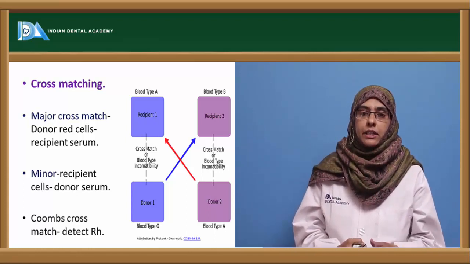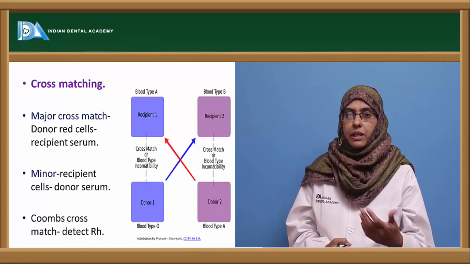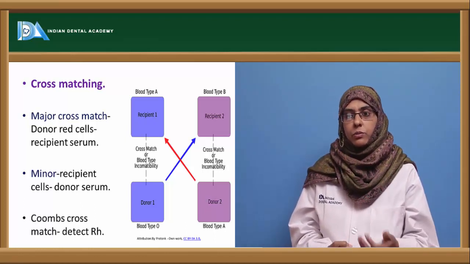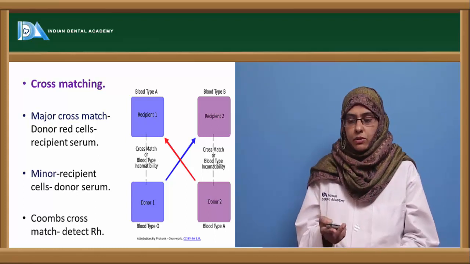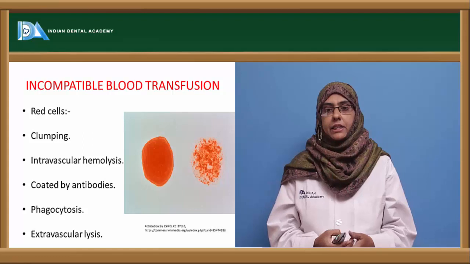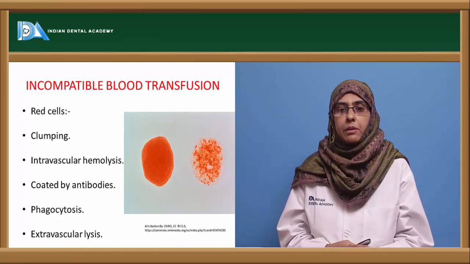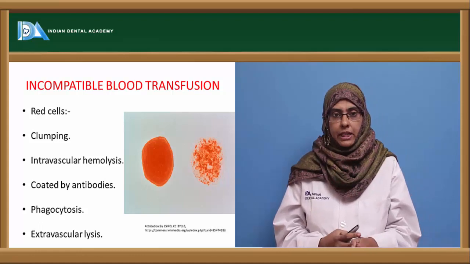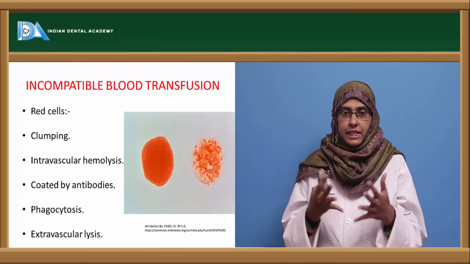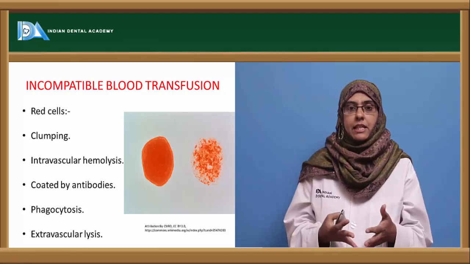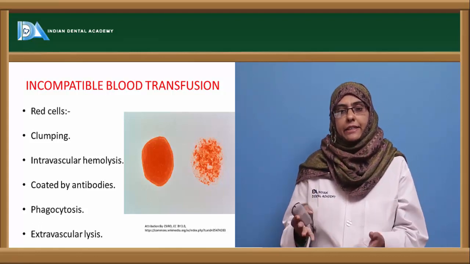And in order to detect the Rh antibodies, this cannot be carried out by the normal ABO testing. You can go with the Coombs test or the Coombs cross match test to detect the Rh antibodies. Next is what happens when an incompatible blood transfusion takes place. Because of the incompatible transfusion, there is a reaction between the antigen and antibody on the cells, that is the erythrocytes, and it leads to clumping.